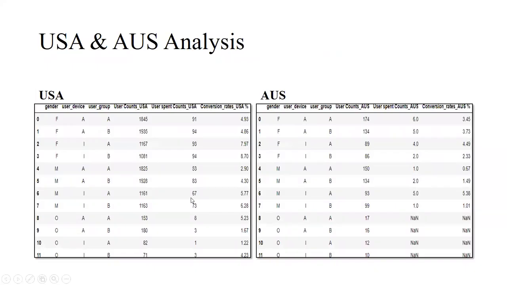For the USA, when compared on conversion rates, the treatment group has a higher conversion rate compared to the control group. And for Australia, we didn't get a clear idea about the conversion rate for the treatment group or the control group.